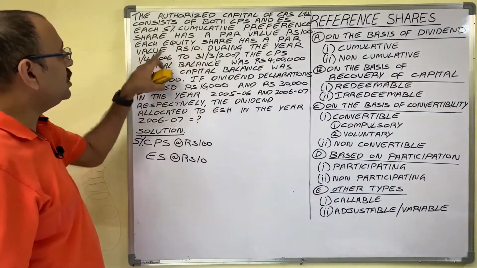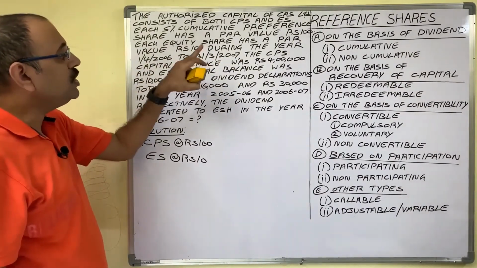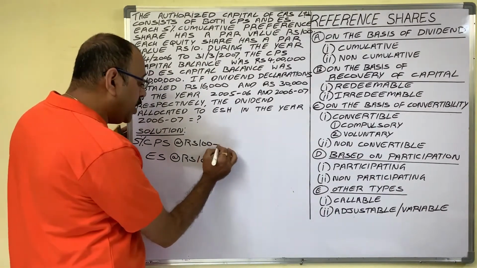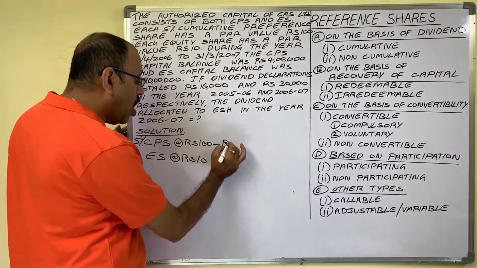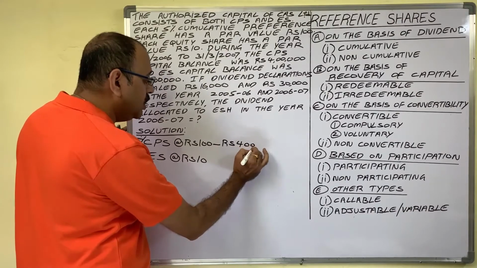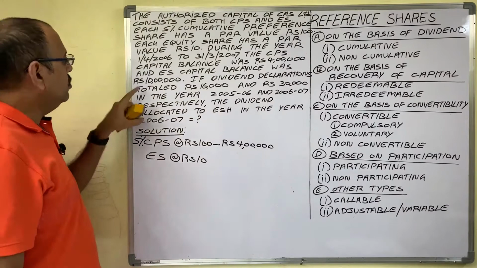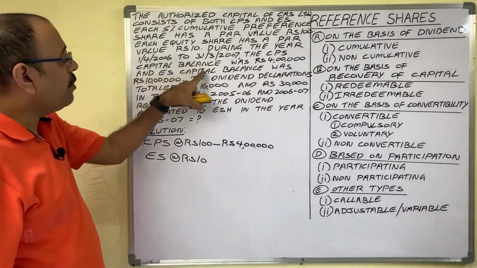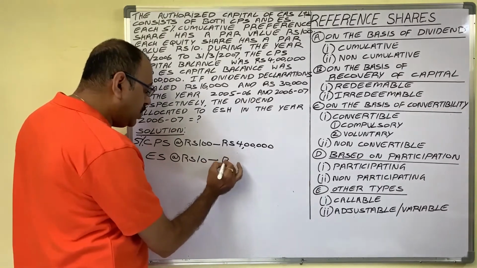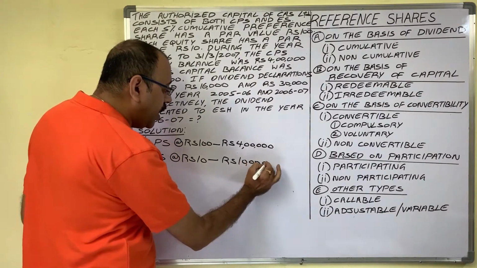During the year 6-7, the cumulative preference share capital balance was 4 lakh rupees. The number of shares is not given, but the total nominal value of cumulative preference shares is available to us, that is 4 lakh. And the equity share capital balance was 10 lakh. The nominal value of equity shares is 10 lakh rupees.